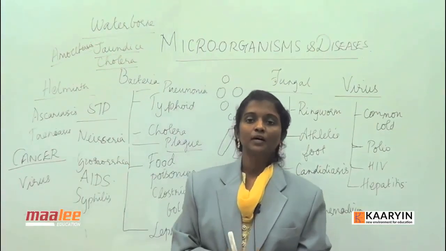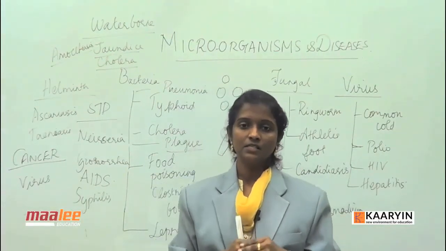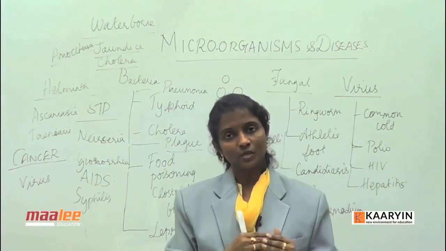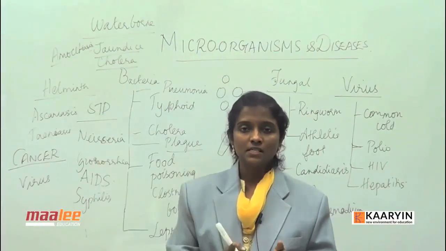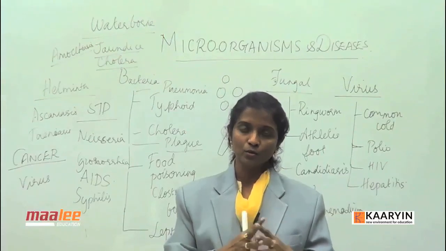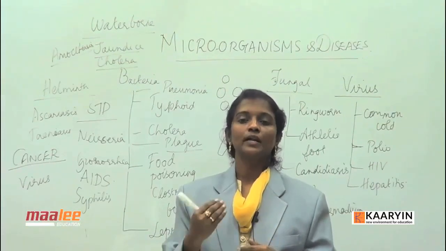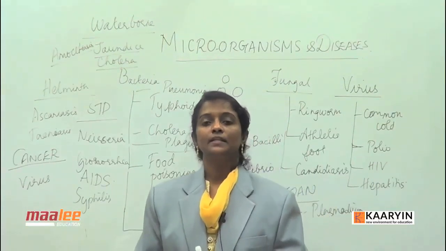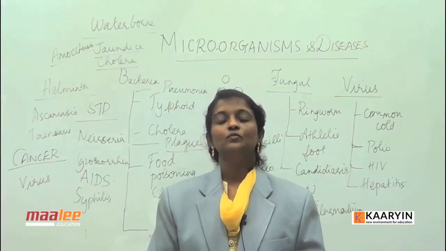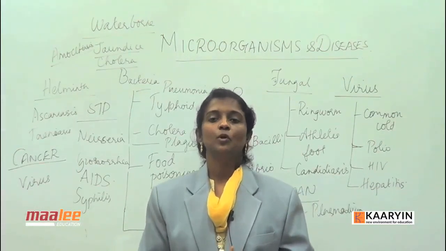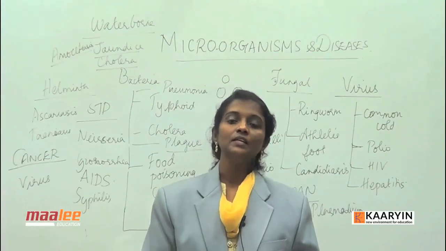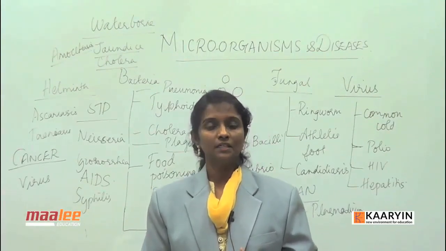So, to sum up, the diseases are caused by microorganisms according to Koch's postulates. Once the microorganism intrudes into our body, it shows up in the form of symptoms. If we diagnose it using the proper diagnostic tool, then we can understand that the microorganism has entered our body.